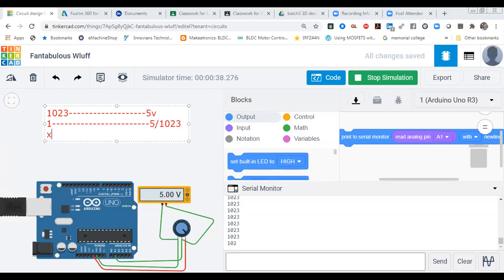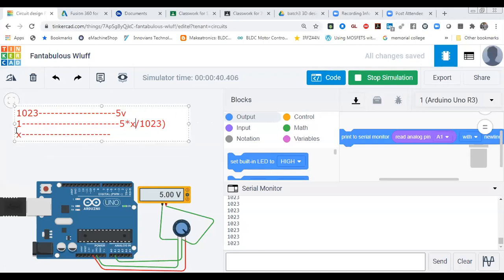So we have to multiply it with X. Okay, so that is our formula for converting it again into 5 volt.